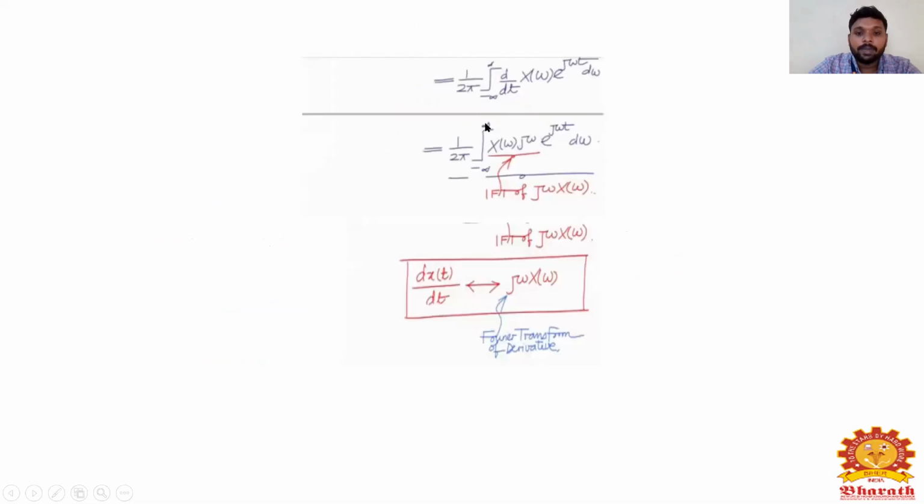So 1 by 2 pi integral from minus infinity to infinity of X of omega times j omega. In terms of d/dt, I am substituting the value j omega. The remaining term is e power j omega t d omega. So this X of omega times j omega is the Fourier transform of j omega X of omega. That is, d/dt of x of t is j omega X of omega. So j omega X of omega is the Fourier transform of the derivative.